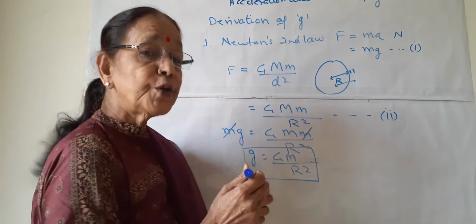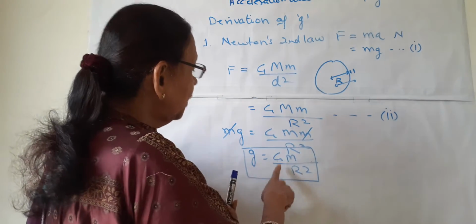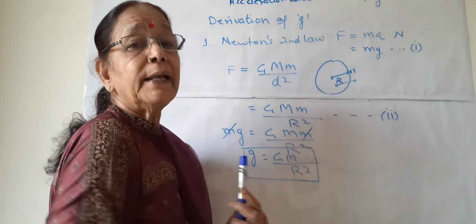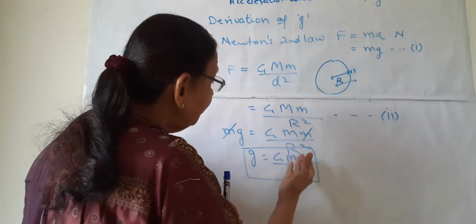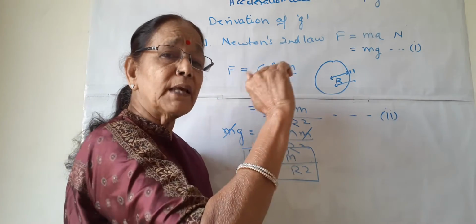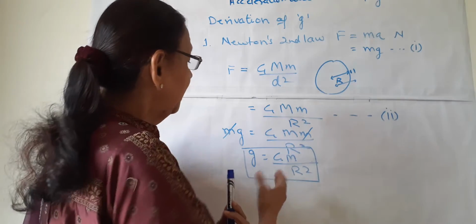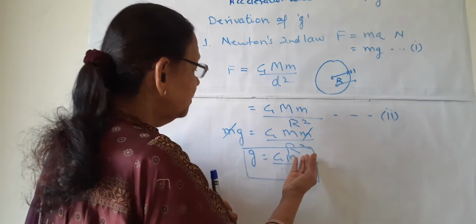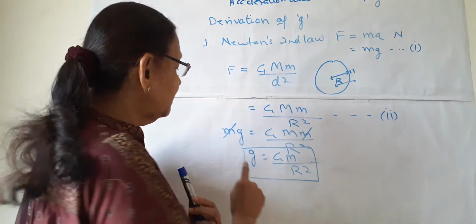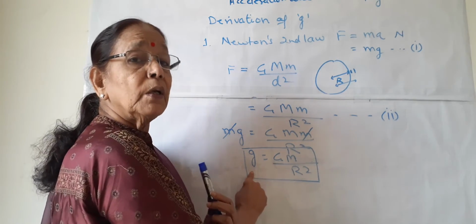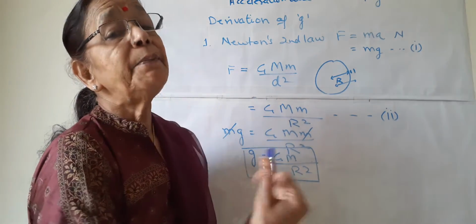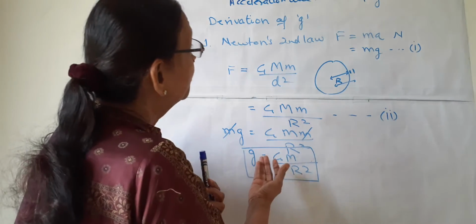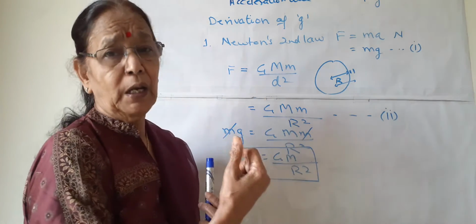That is, the acceleration due to gravity is equal to the gravitational constant times the mass of the earth, divided by the radius of the earth, if the object is on the surface of the earth or near the earth. Here there is no mass of the object. The mass of the object is not in this formula. It means this g, the acceleration due to gravity, is independent of the mass of the object.